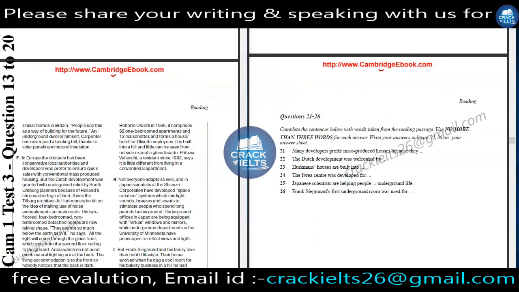Now we will solve question number 21 to 26. Complete the sentences below with words taken from the reading passage. Use no more than 3 words for each answer. We have to focus on this instruction: use no more than 3 words. Write your answers in boxes 21 to 26 on your answer sheet. Question number 21. Many developers prefer mass-produced houses because they.